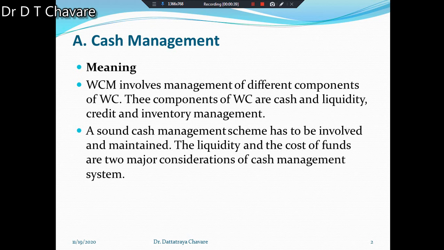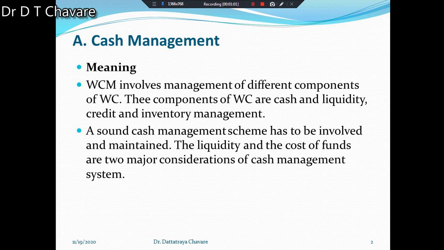Working capital management involves management of different types of components of the working capital. These components of working capital are cash and liquidity, credit management and inventory management.